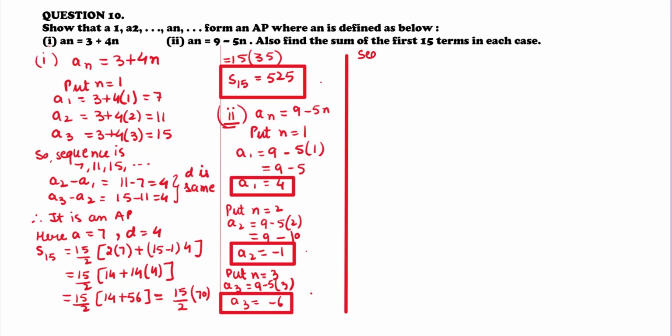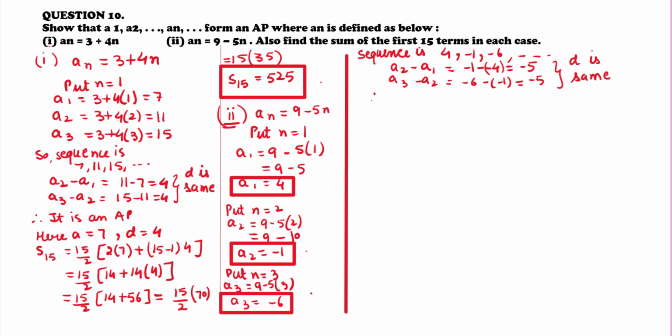So now we have value of a1, a2 and a3. So what is the sequence now? Sequence is 4, minus 1, minus 6. So let us find the common difference. Common difference is a2 minus a1 is equal to minus 1 minus 4, that is equal to minus 5. Similarly, a3 minus a2 is equal to minus 6 minus minus 1 is equal to minus 5. Since the common difference is same, therefore it is an AP. Now here a is equal to 4 and d is equal to minus 5.